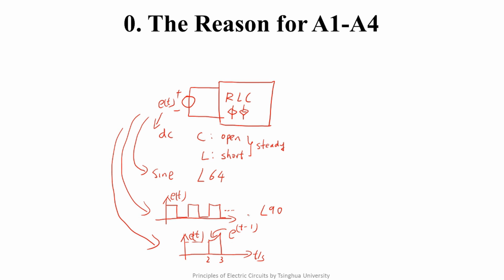With such an excitation, we can hardly solve the time domain analysis of the dynamic circuits by the methods we've learned before. After learning A1 to A4, you will grasp a convolution integral which will help you to solve the time domain analysis of the dynamic circuits with such a special excitation.